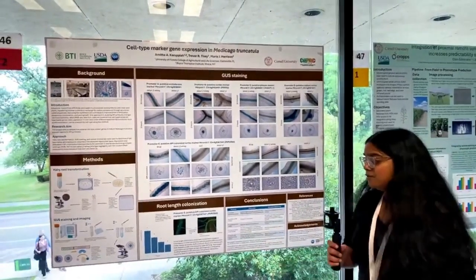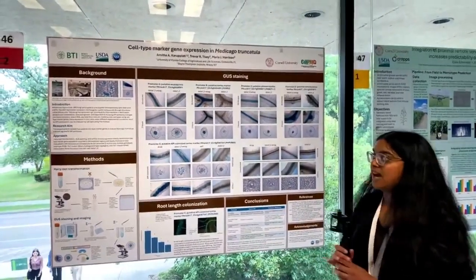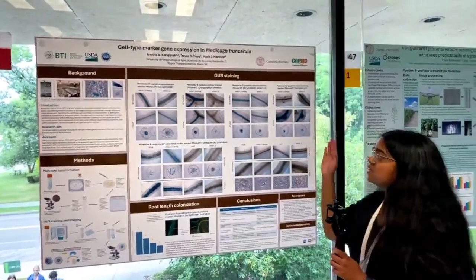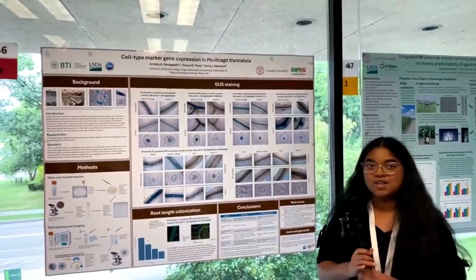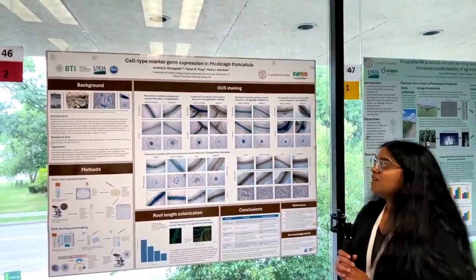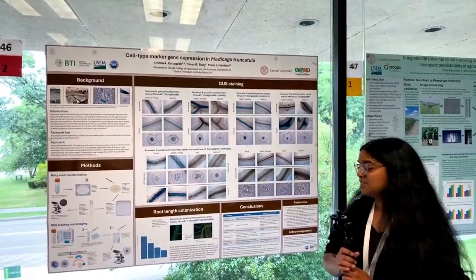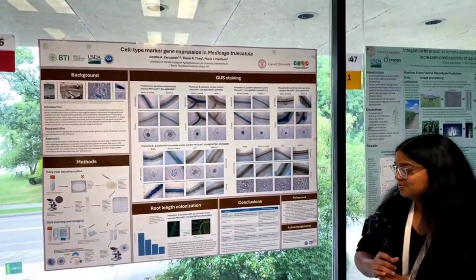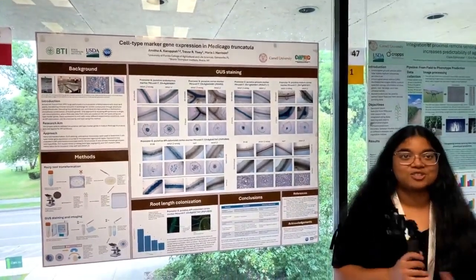And then future directions that we might want to go with this is add AM colonization treatments to these cell type marker genes as well to see how AM colonization affects the expression of those cell type marker genes, and then also repeat this experiment to make sure the results are consistent.